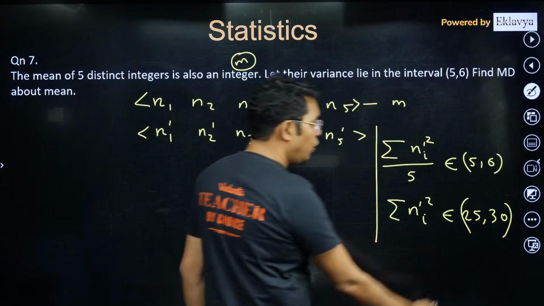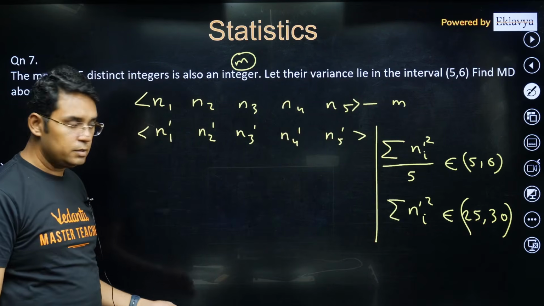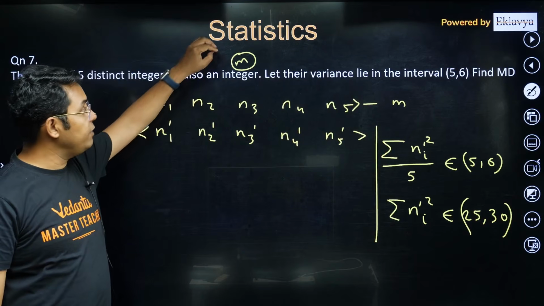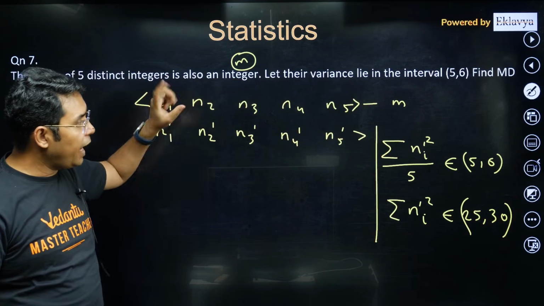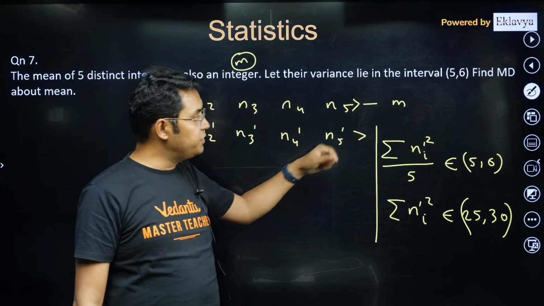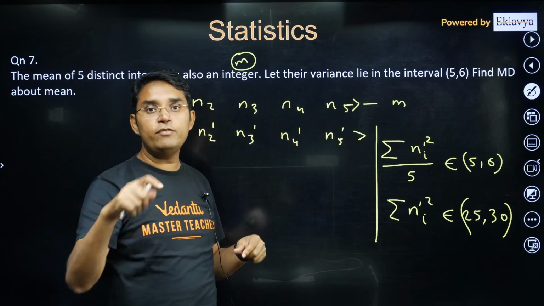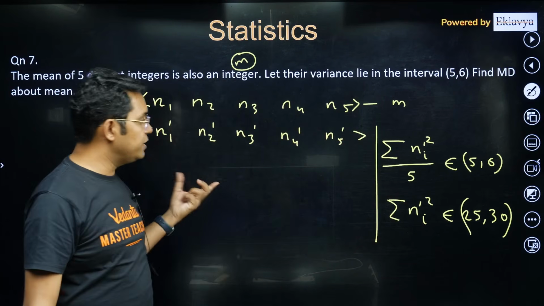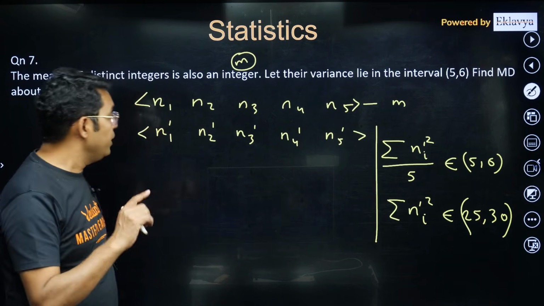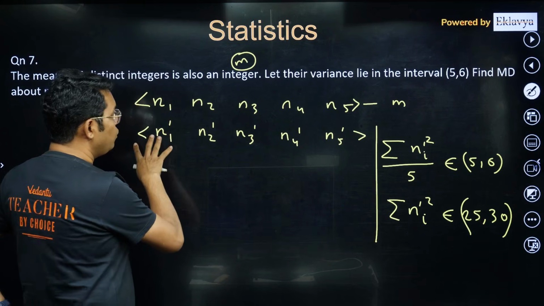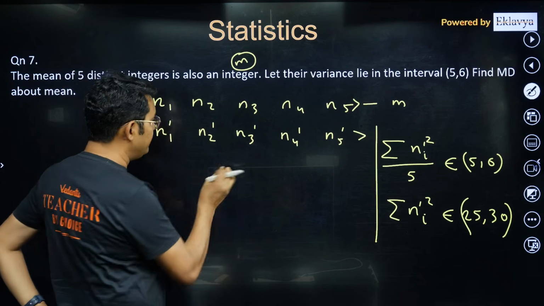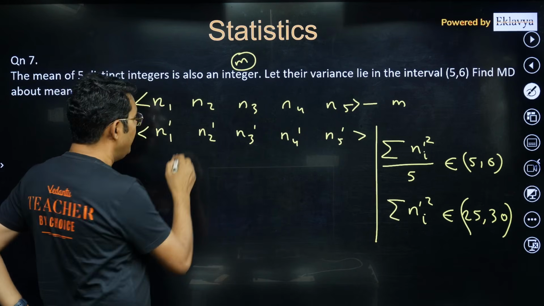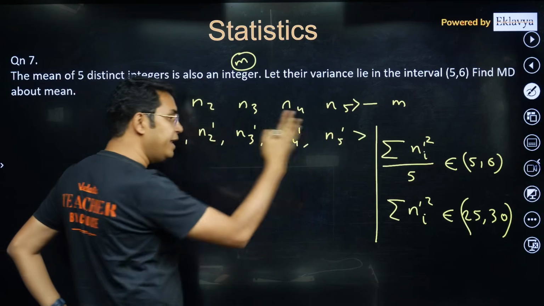So the range of this sum of squares after subtracting the mean, because then I don't have to care about that minus square of average, because average I have made now 0. So here this summation has to be from 25 to 30. Now coming back to this, if no element is 0, some of them will be positive, some of them will be negative. Let us assume they are written in increasing order.